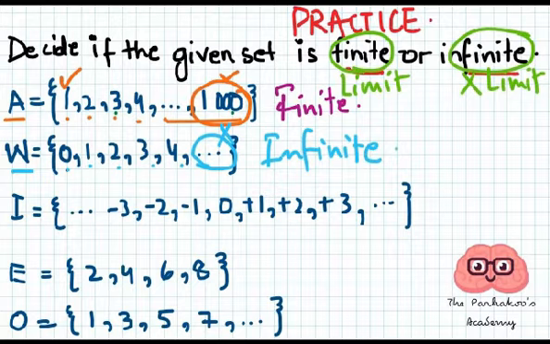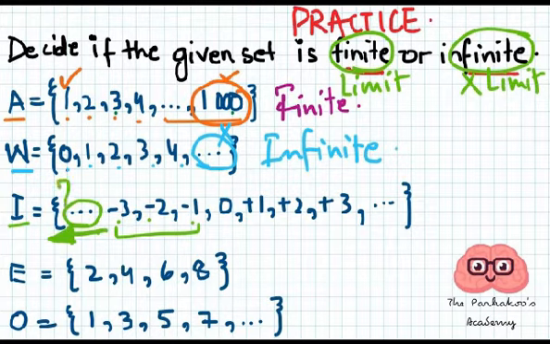Now let's see this third one, which is the set of integers denoted by I, and as you know, these are the directional numbers. So here we have -3, -2, -1. This shows a continuity, so it is continuing on this side. We don't know where the limit is, and on this side as well we don't know where the limit is. It is also showing continuity, right? So we don't know the limit. So when we don't know the limit, it's infinite.